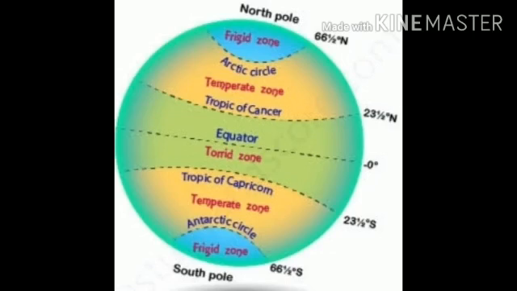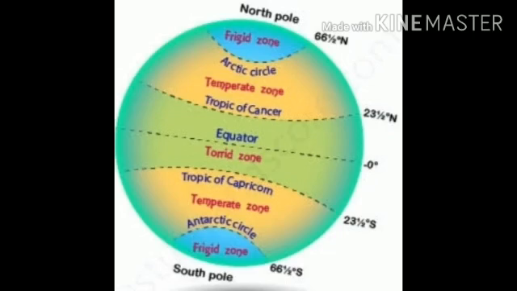The equator is marked as 0 degree. Tropic of Cancer is marked as 23.5 degree north. Arctic Circle is marked as 66.5 degree north. Tropic of Capricorn is marked as 23.5 degree south. Antarctic Circle is marked as 66.5 degree south.